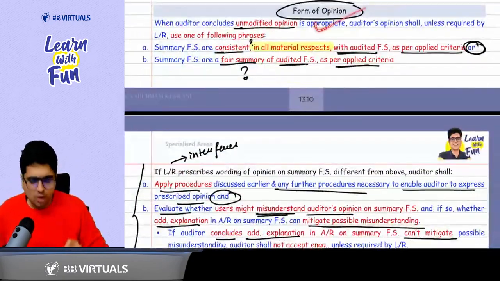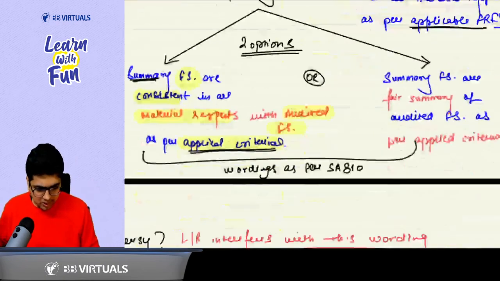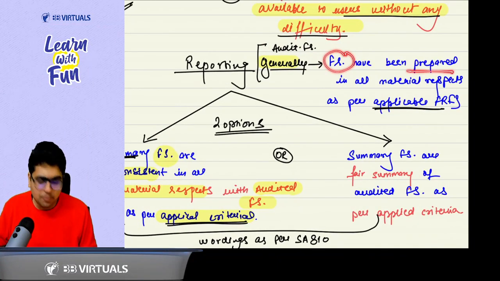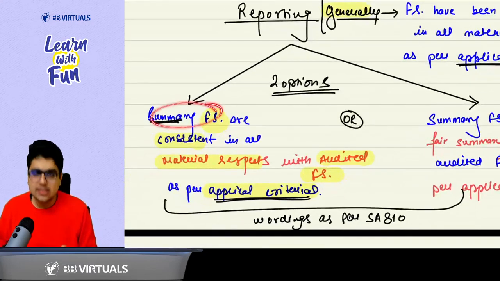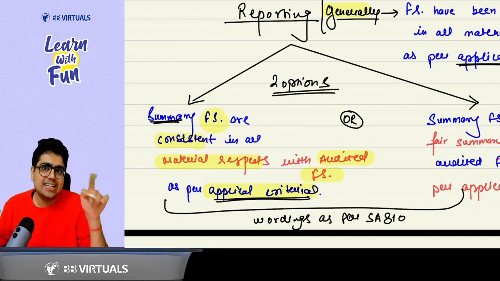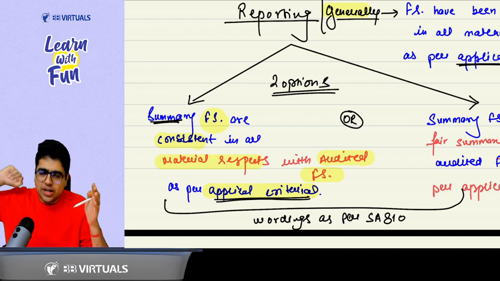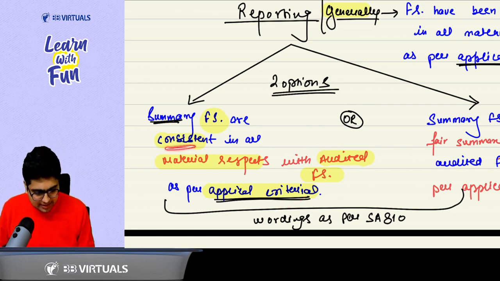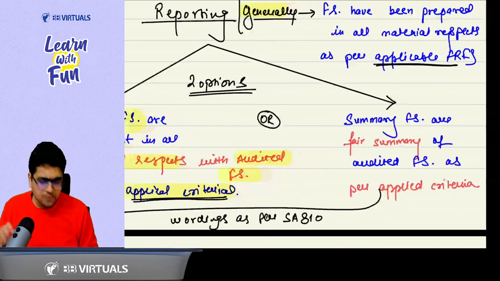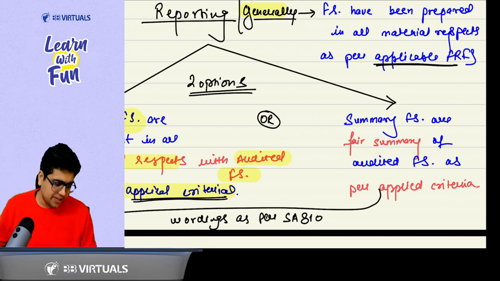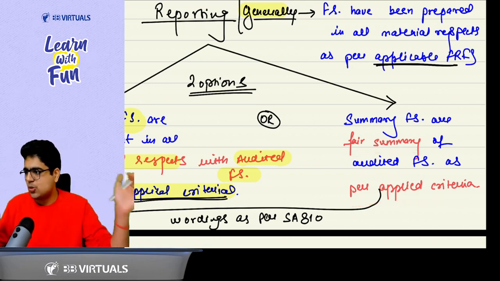Now comes the next point, about the form of opinion. 2 forms of opinion are possible. Sir, what are the forms of opinion? Generally, in the case of audited financial statements, the financial statements have been prepared in all material respects as per the applicable FRF. But here we are talking about summary financial statements, so 2 options are available. First, the summary financial statements are consistent, in all material respects, with the audited financial statements as per the applied criteria. Oh, so the summary financial statements should be consistent with the audited financial statements. What is the other option? The summary financial statements are a fair summary of the audited financial statements as per the applied criteria. You can use either of the wordings.